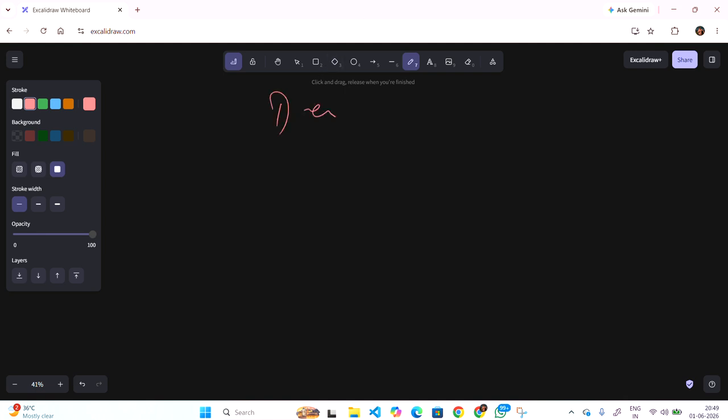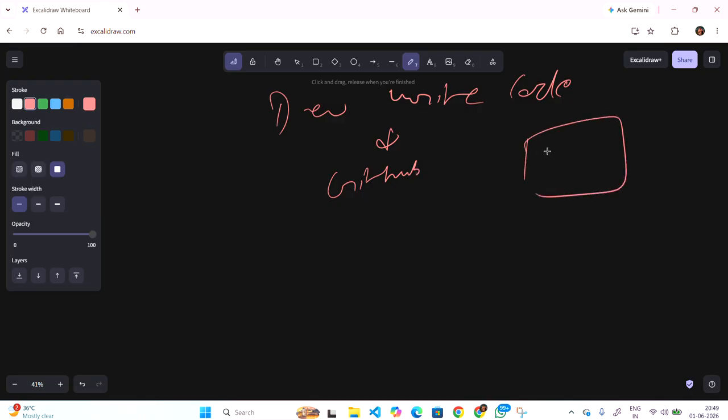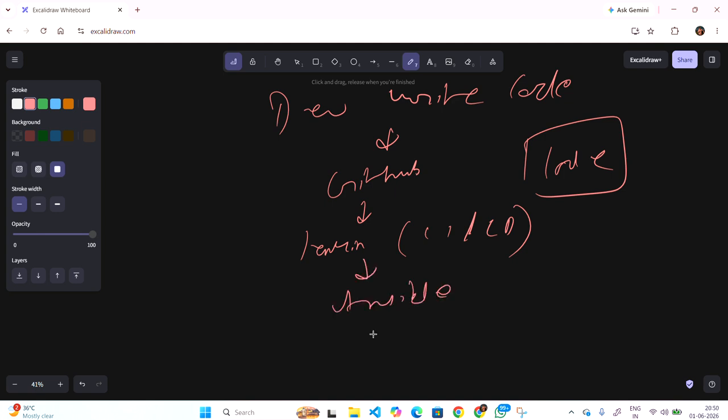Now what I will do: suppose the developer writes the code. He shares the code into GitHub, where we store our code. GitHub is a tool where we store the code files. In Jenkins, which we will learn later on, we connect the CI/CD pipeline, continuous integration to continuous deployment. Then comes the role of Ansible. Suppose this person created 50 applications. All 50 applications are going to run on 50 different servers.